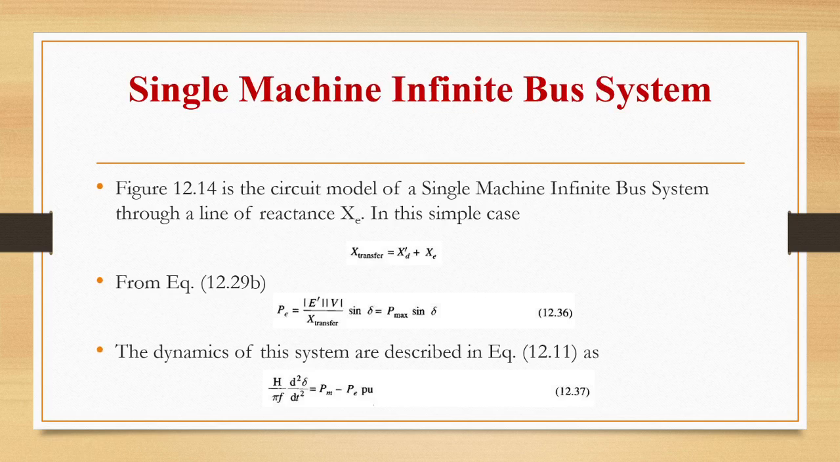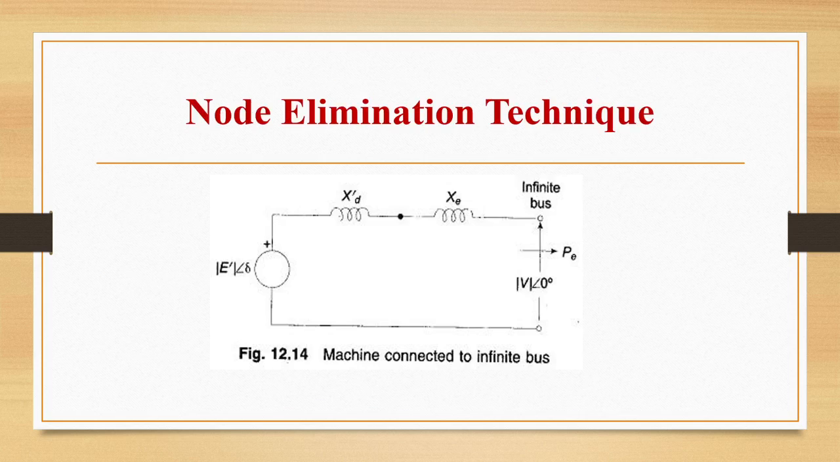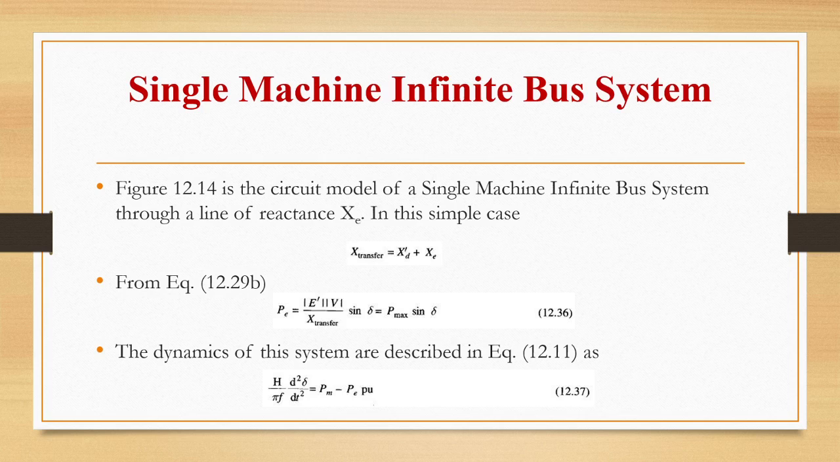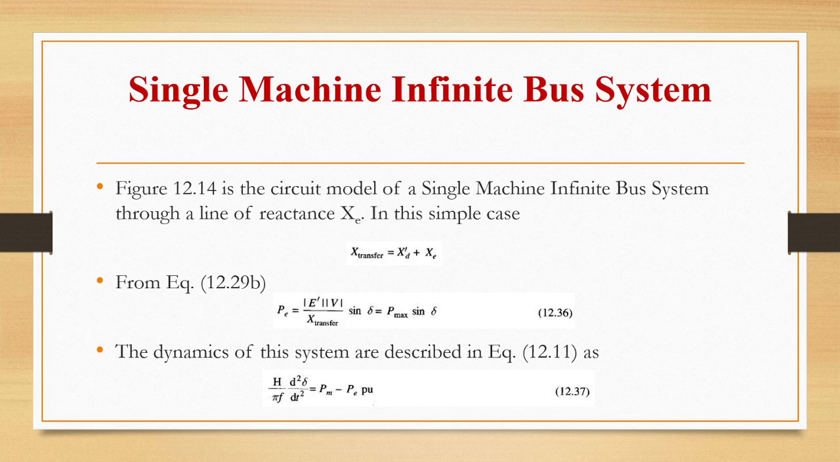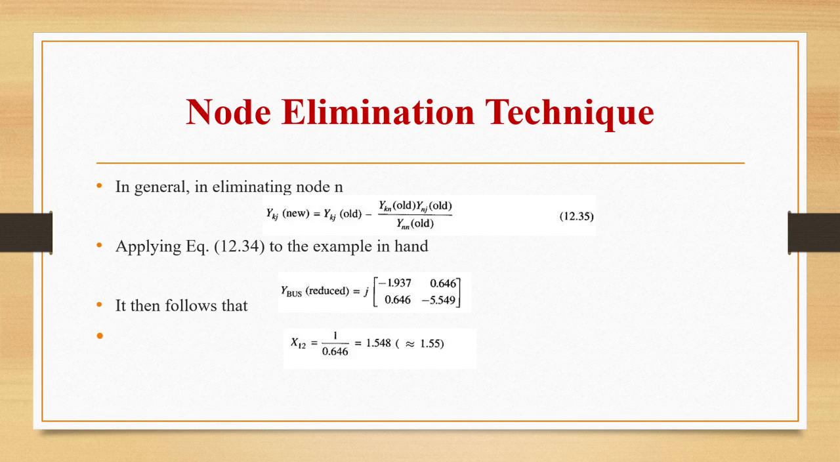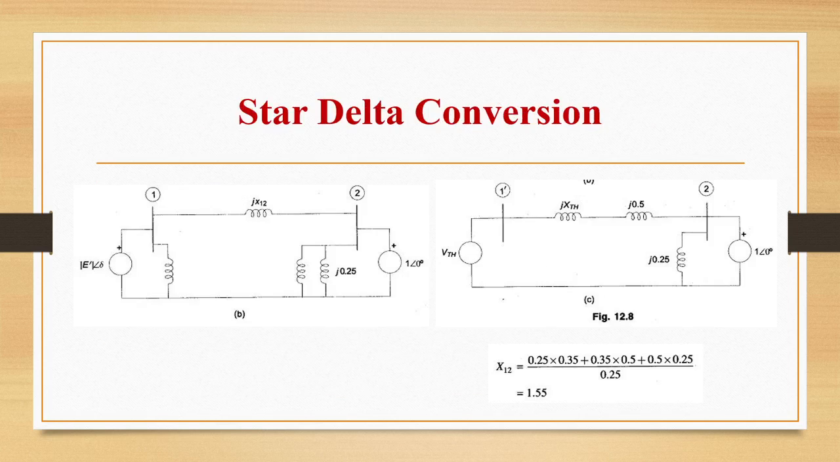So let us see now the single machine infinite bus system. This is a circuit model of a single machine infinite bus system, through a line of reactance Xe. In this simple case, X transfer is equal to Xd dash plus Xe, and P can be written as mod E dash mod V by X transfer sine delta, that is P max sine delta. So the dynamics of this system are described in equation 12.11.